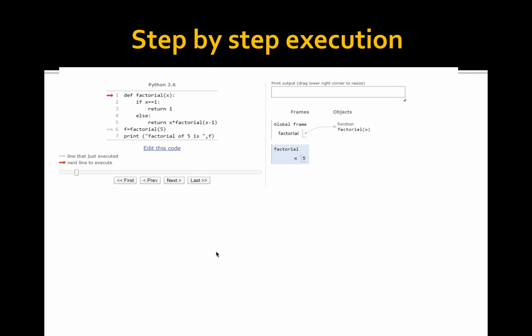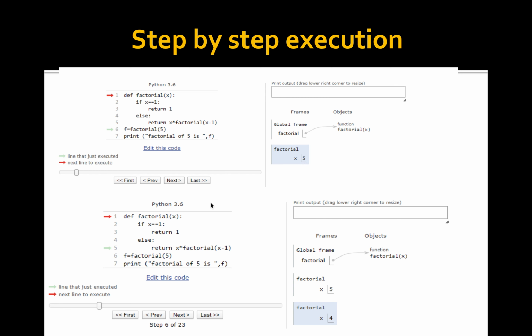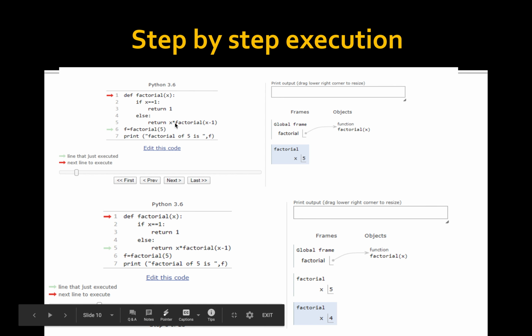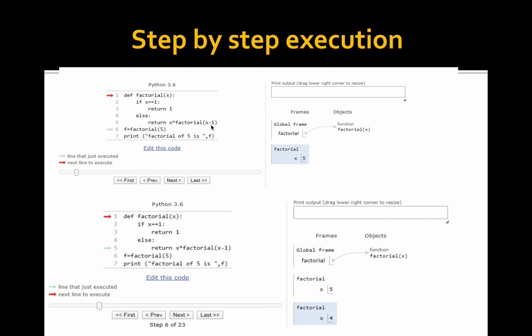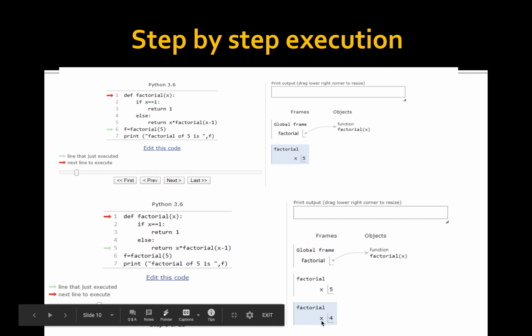This is the step-by-step execution of factorial. First execute the first line, identify it's a function definition, and directly go to the sixth line. So x is assigned 5. Then going here, again executing x equal to 1. Not all steps are given, only important steps are shown here. Return x star factorial of 4. So another local environment is created and x equal to 4.